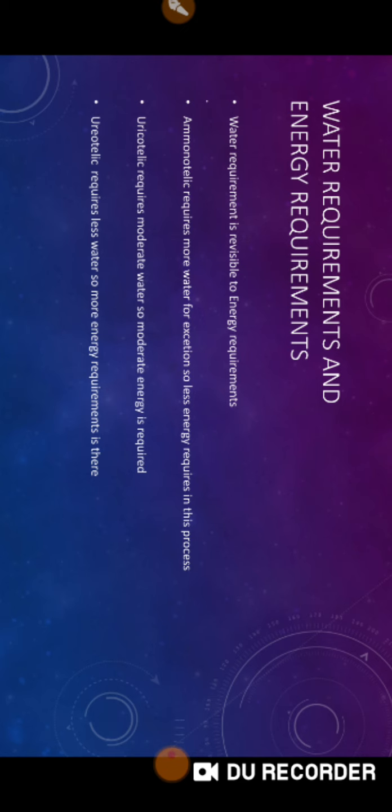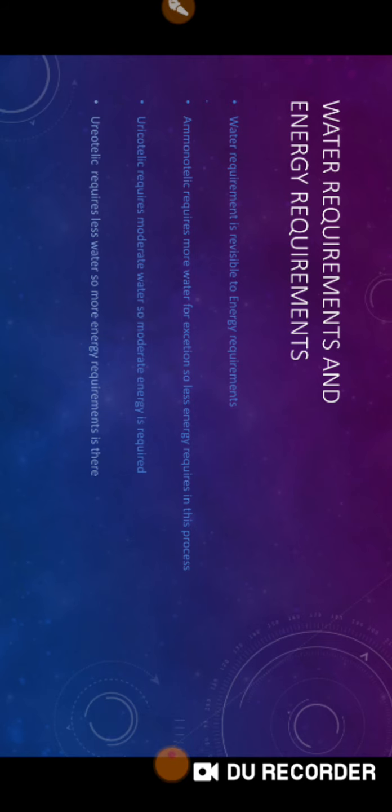And in uricotelic, obviously less water is required, so the energy requirement is highest. So water requirement is reversible to the energy requirement, opposite. Ammonotelic requires more water and less energy. Ureotelic requires both moderate. Uricotelic requires less water and more energy.